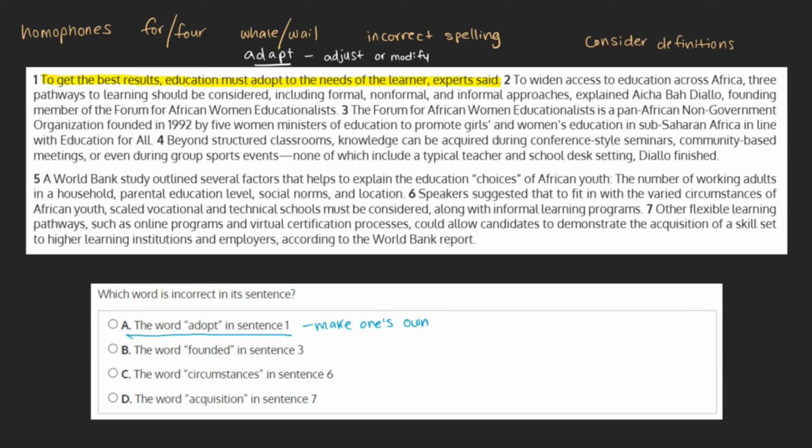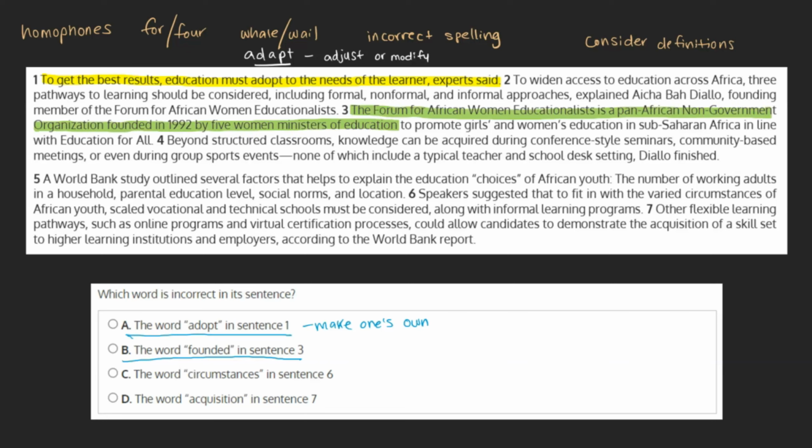This makes more sense in our context, as the text is telling us that to get the best results, we need to modify the pathway to learning according to the needs of the learner. This being the case, this is likely our answer, but we can take a look at the other choices just to be sure. B. The word founded in sentence 3.